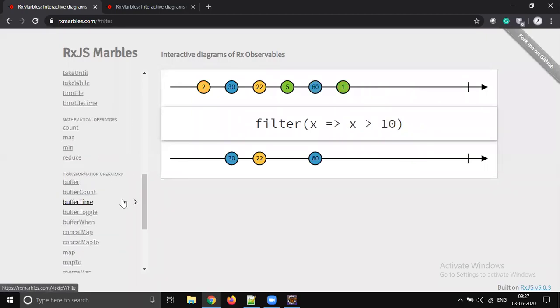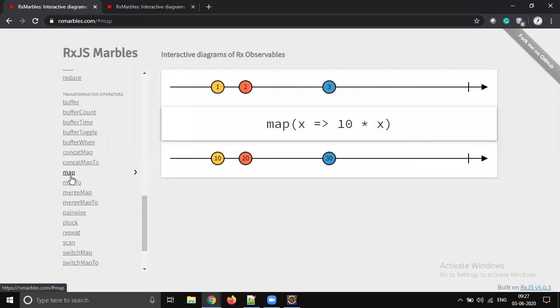One is filter, and the next one is map. So what exactly does map do? Map does some action. It takes each element, so that we have 1 2 3 marbles, and it performs some action.